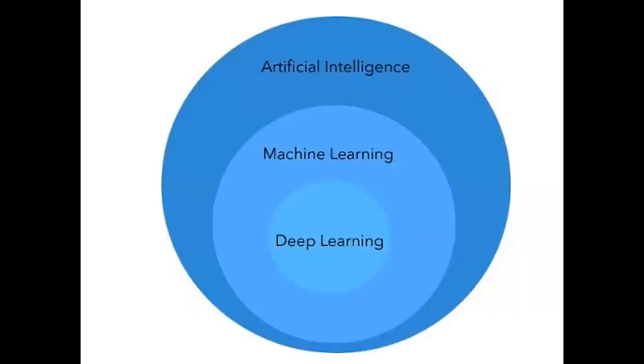So this picture shows the relationship between AI, ML and DL. Deep learning is a subset of machine learning, whereas machine learning is a subset of artificial intelligence. Now let us first try to understand what is artificial intelligence. Artificial intelligence makes a machine capable of taking decisions like a human being does. Now, it involves some part of ML and DL. Along with that, it also uses some kind of advanced devices, some kind of sensors.